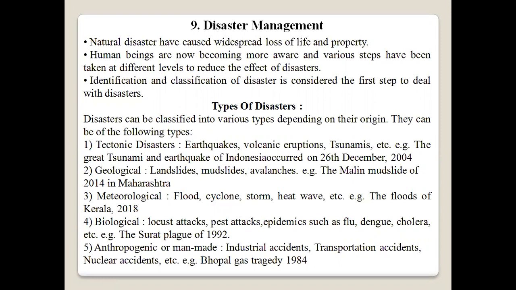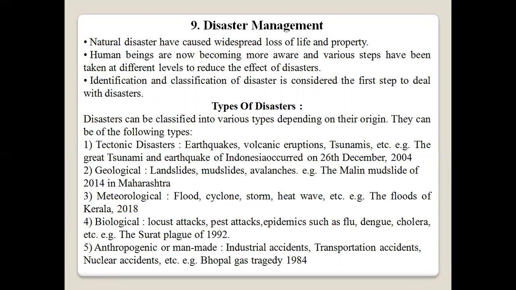Disasters can be classified into various types depending on their origin. They can be of the following types: tectonic disasters, such as earthquakes, volcanic eruptions, tsunamis, etc. Example: the Great Tsunami and earthquake of Indonesia, which occurred on 26 December 2004. Geological: landslides, mudslides, avalanches. Example: the Malin landslide of 2014 in Maharashtra.